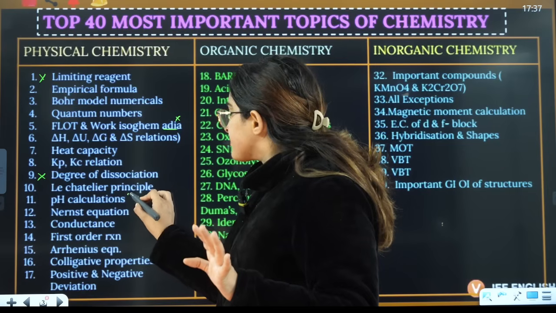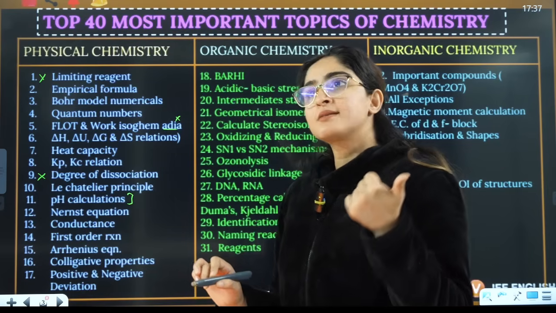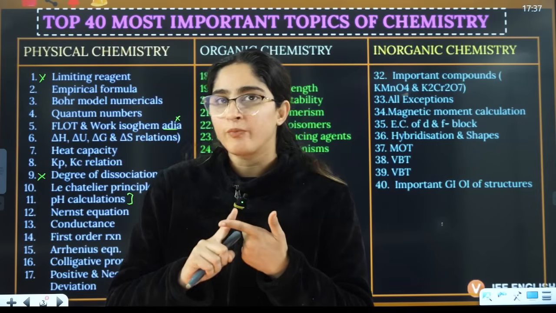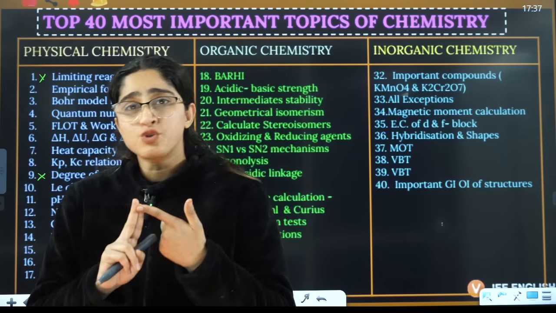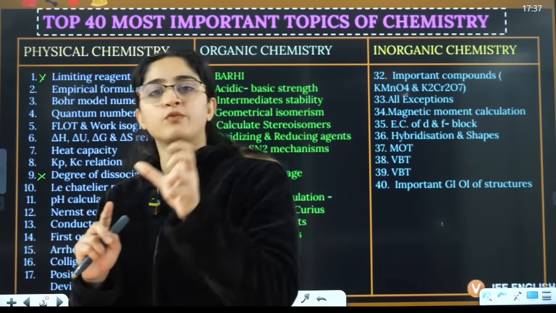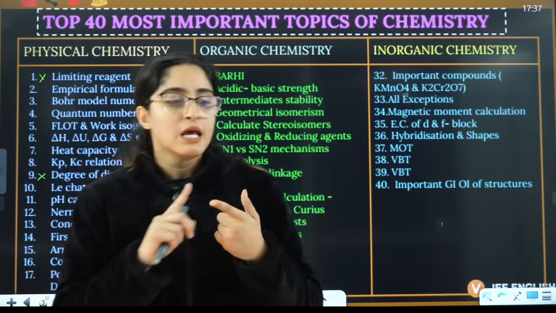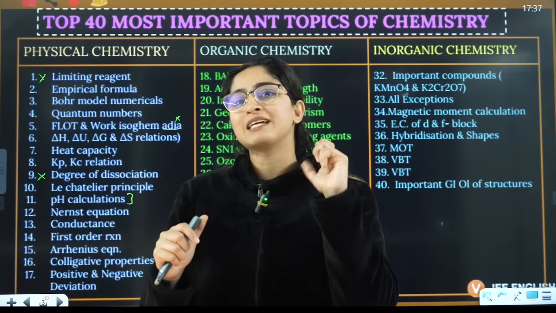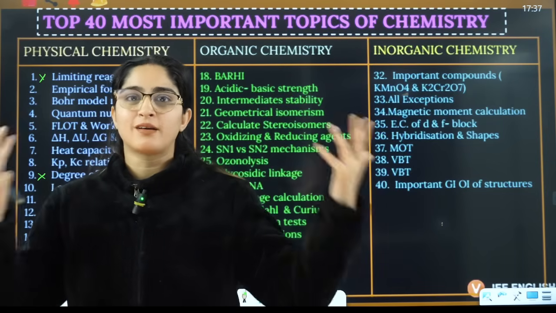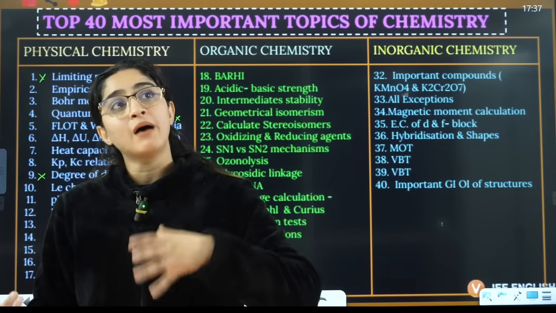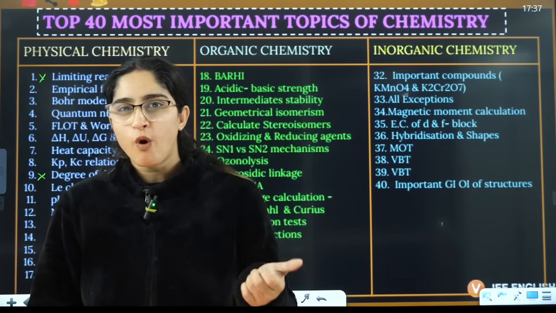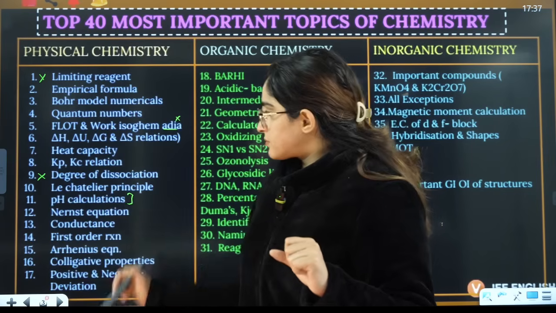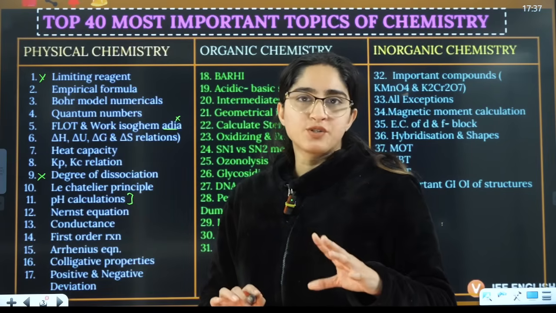pH calculation. See, there are a lot of pH calculations, but there are some which are very important. First is, you can note it down: strong acid, strong base. When you have two strong acids, two strong bases, one strong acid and one strong base. They are very simple formulas. Then pH of buffer, very very important. Then pH of salt hydrolysis. Ma'am, it combines all the formulas. Yes, it does. But ma'am, out of this, which is most important? Most important that we can see is buffer solution pH, right? That is the priority, right? So pH of buffer, I would not at all advise you to skip, right?